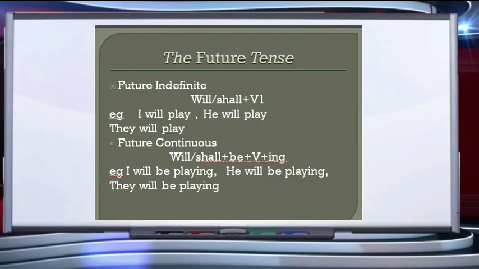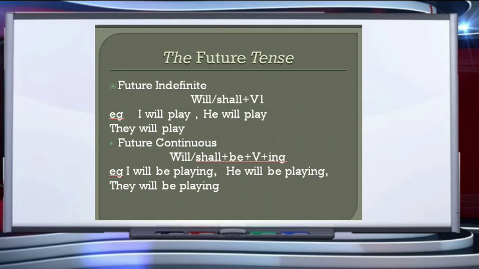Now coming to the future tense. Future tense tells us about some action that will take place in the future time, in some time to come. It could be in the evening, it could be tomorrow, it could be day after tomorrow, it could be after 10 years, whatsoever, in the future time, the time that is still to come. Again, the future tense, children, is divided into 4 categories.